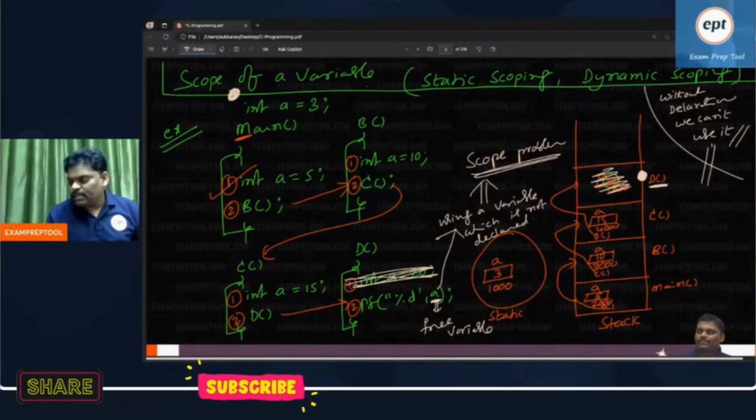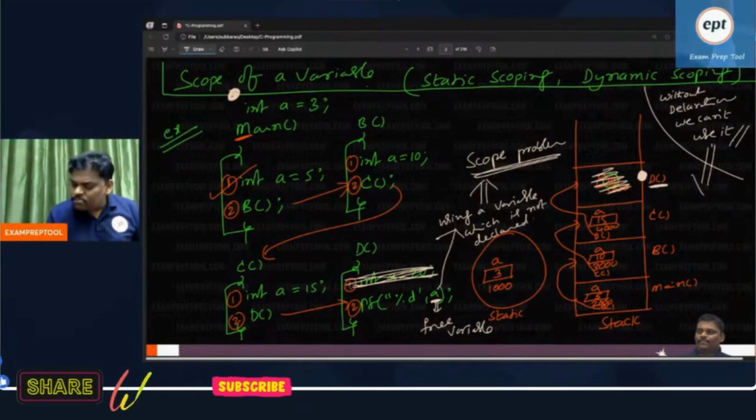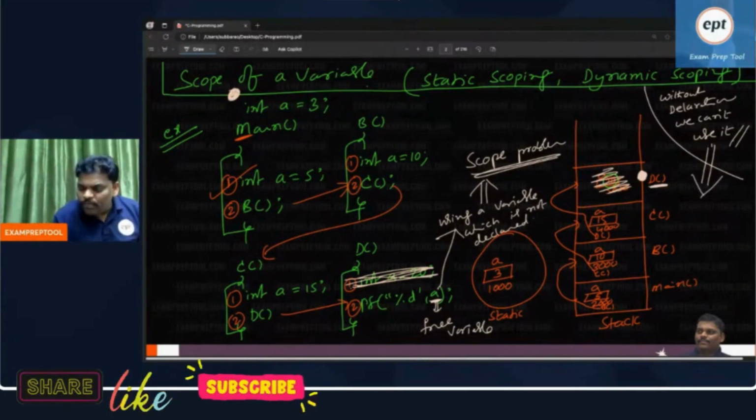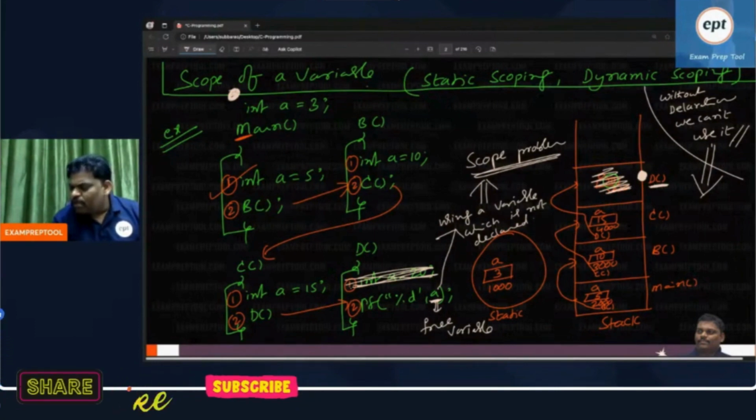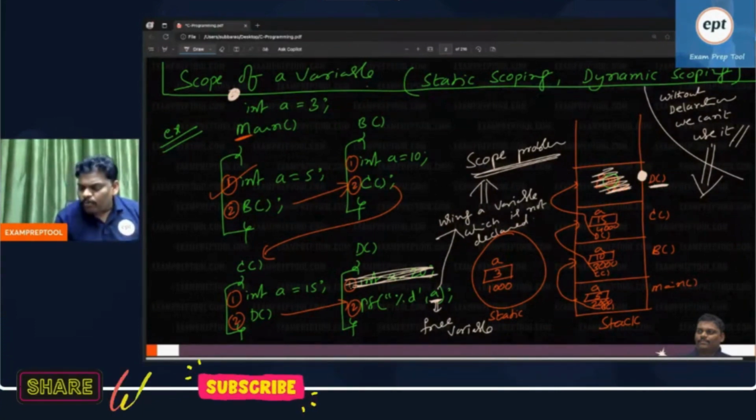Because of that reason, this problem is called scope problem. It's really a scope problem, because I don't know suddenly from where it came. No local is there. So this is called free variable.